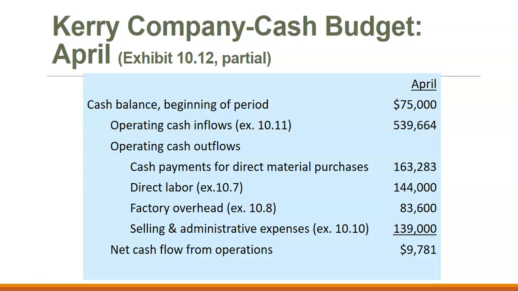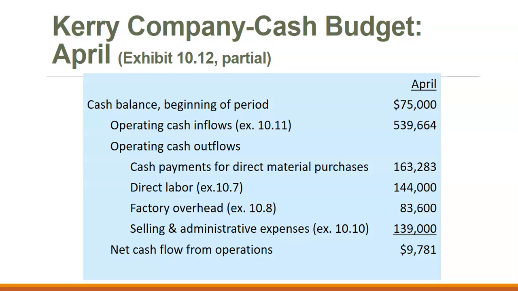We've determined that we have cash at the beginning of the period of $75,000. From our cash budget, we created the operating cash inflows of $539,664. Then we have our cash outflows.